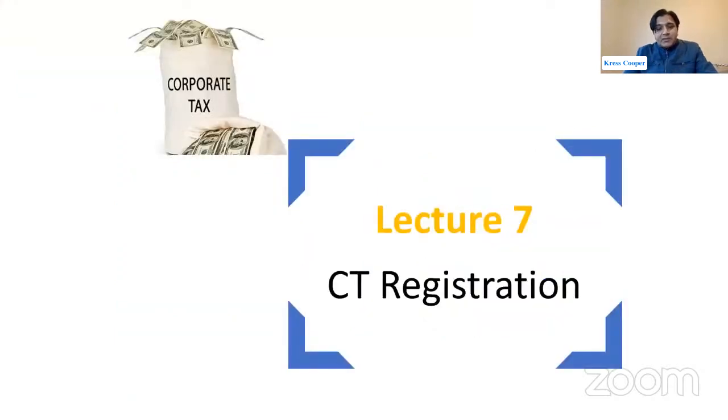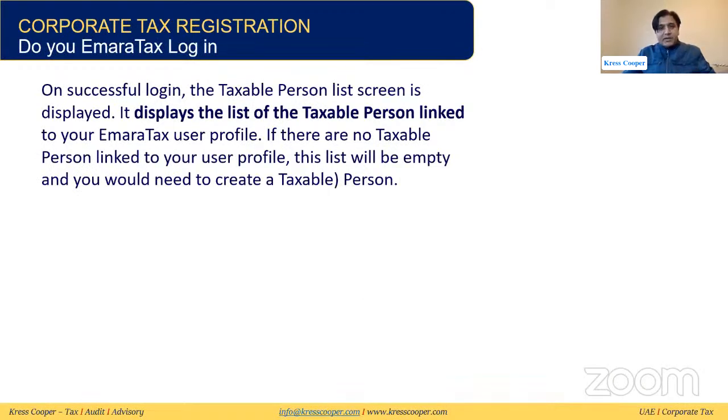Today we are discussing corporate tax registration. The guide has been issued by the Federal Tax Authority last week. It is a 40-page guide, and in it they have given how to get registered. They have given early corporate tax registration to some businesses, and we'll look into what those businesses are. Along with this, we'll go through the various contents of the guide, and see which areas are most important and which are not so important, but still need to be gone through.